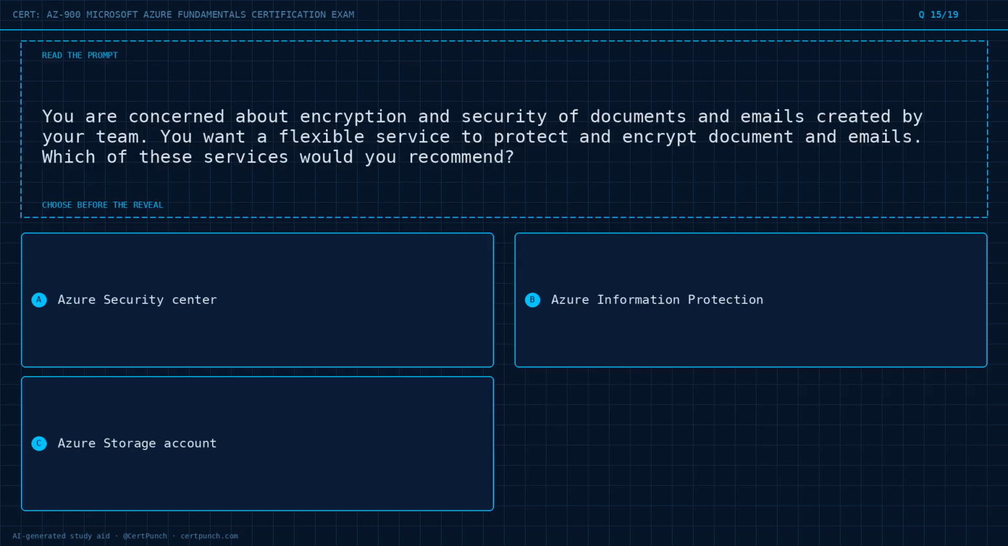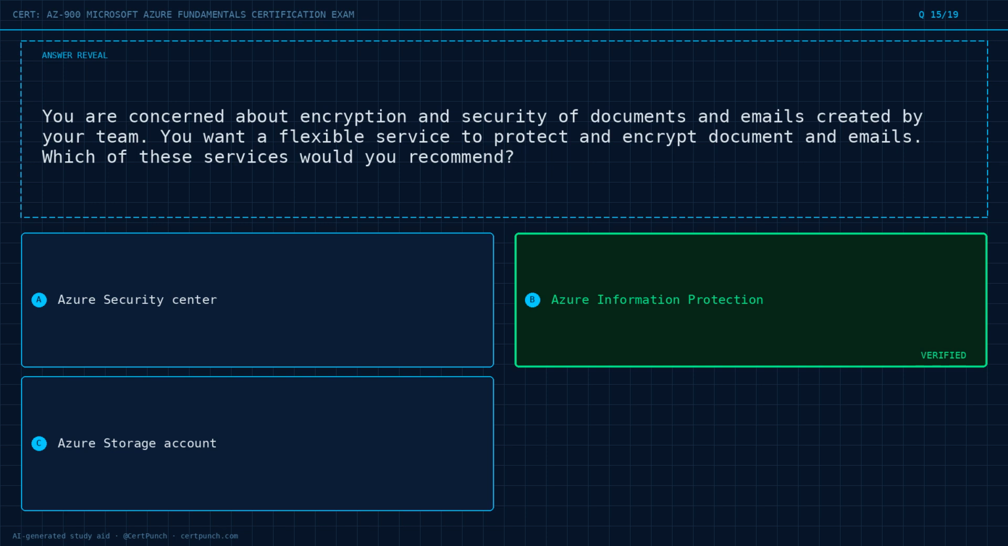Question 15 of 19. You are concerned about encryption and security of documents and emails created by your team. You want a flexible service to protect and encrypt documents and emails. Which of these services would you recommend? Option A, Azure Security Center. Option B, Azure Information Protection. Option C, Azure Storage Account. Choose the best answer before the reveal. Commit to it now.